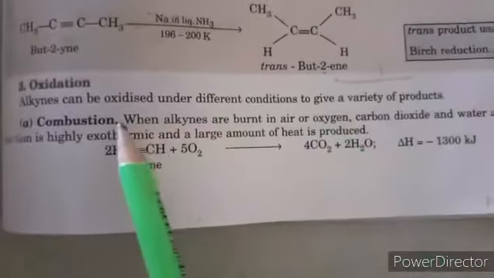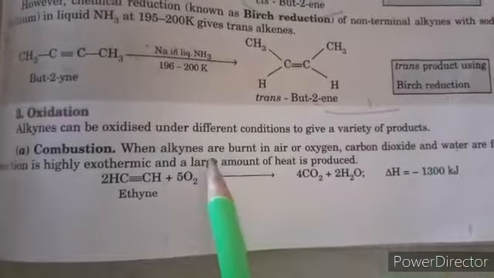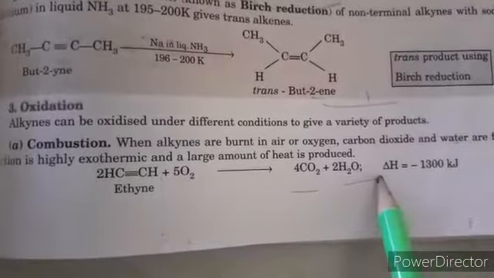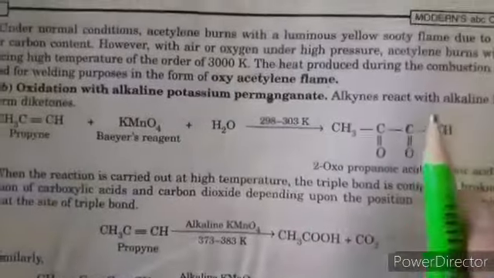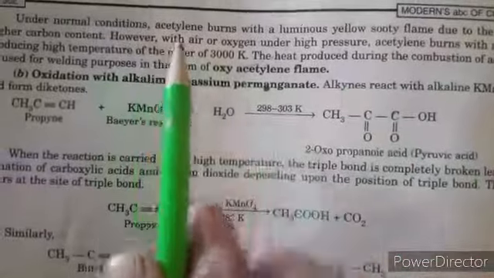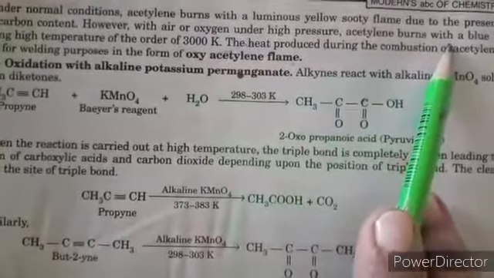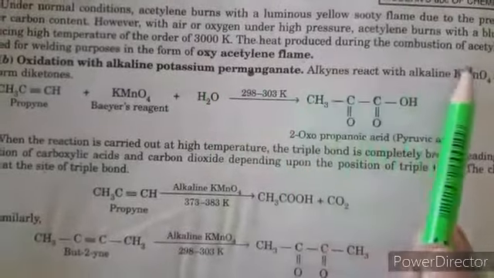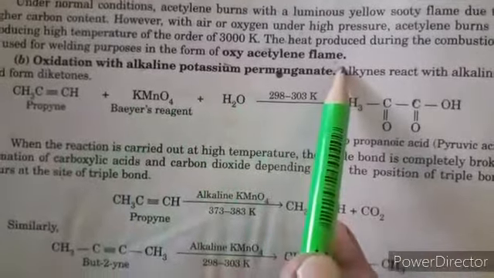Next, oxidation. Alkynes oxidize under different conditions and give a variety of products. First, combustion. When we burn alkynes in the presence of oxygen or air, it produces carbon dioxide and water, a highly exothermic reaction that produces a huge amount of heat. Under normal conditions, acetylene burns with a yellow sooty flame due to the high carbon content. But if we react with air or oxygen under high pressure, it burns with a blue flame, even at a high temperature of 3000 Kelvin. The heat produced during the combustion of acetylene is used for welding purposes. It is called the oxyacetylene flame.